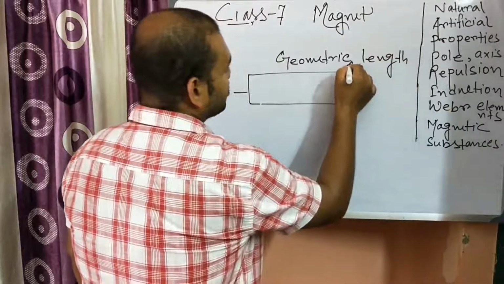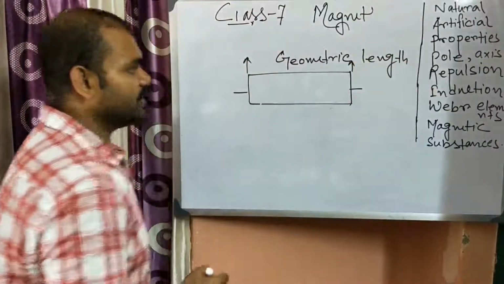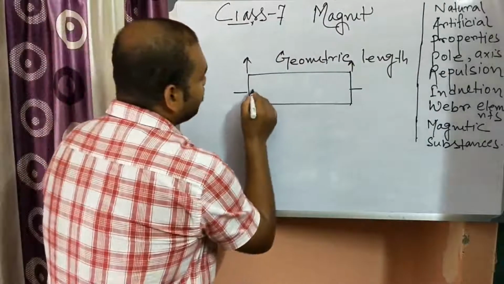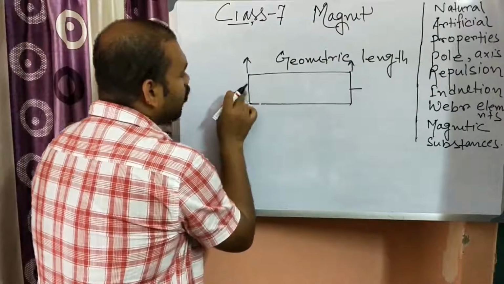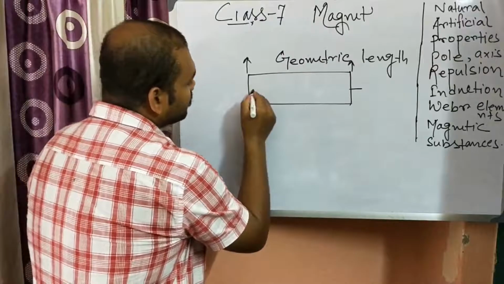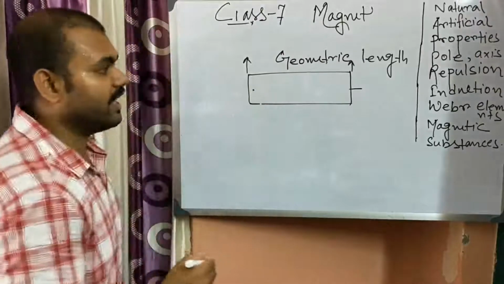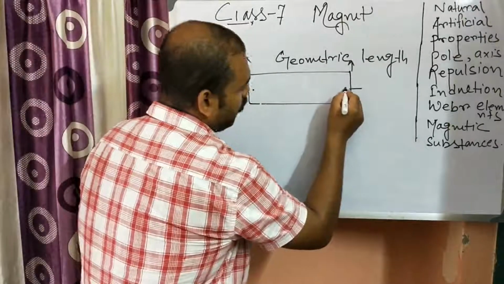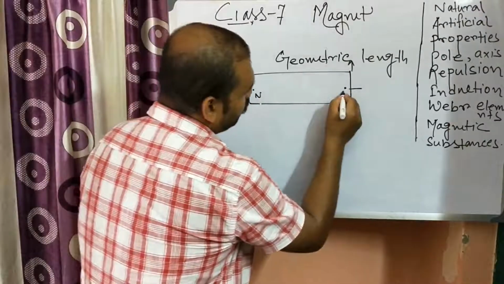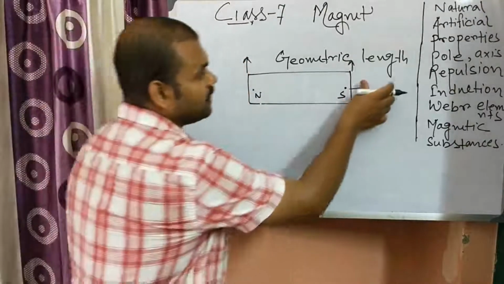So this total length is the geometric length, and it is seen that the pole is not at the very end but just before the end. So suppose north is here and south pole is here, just before the end.